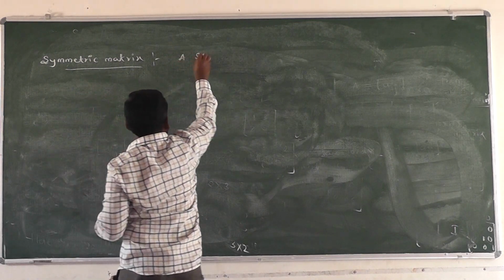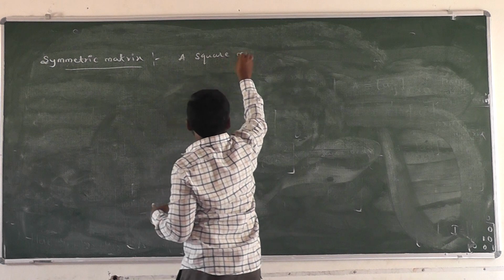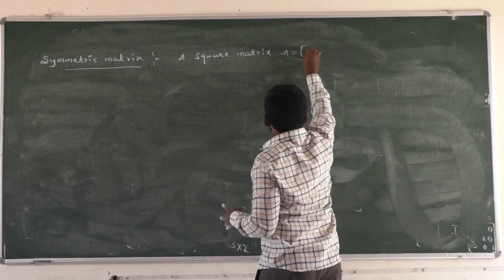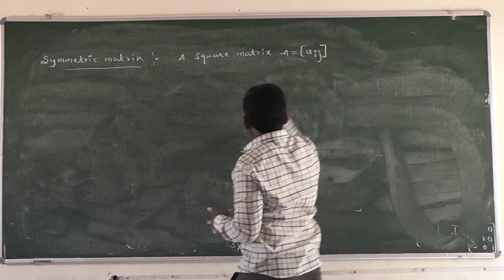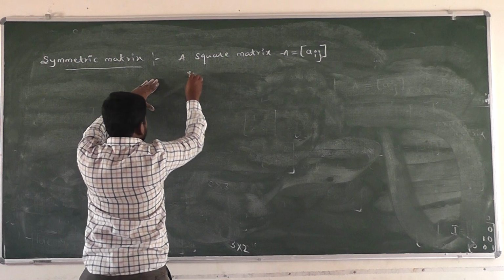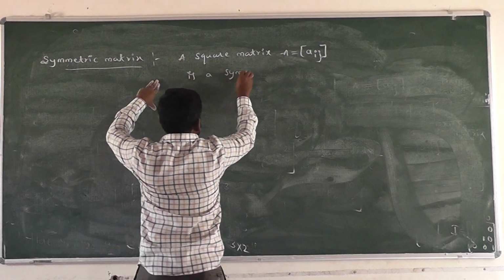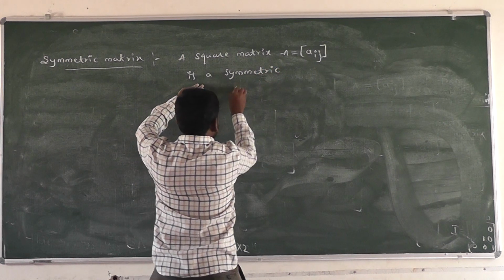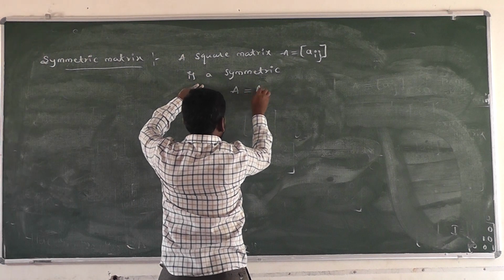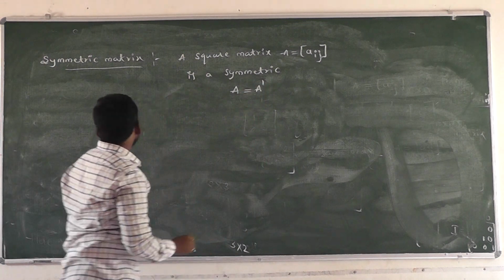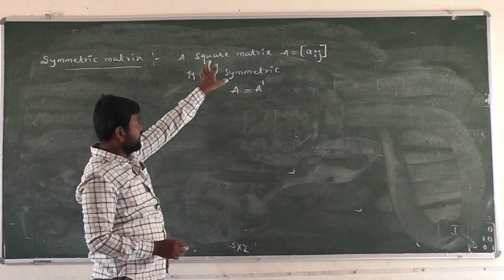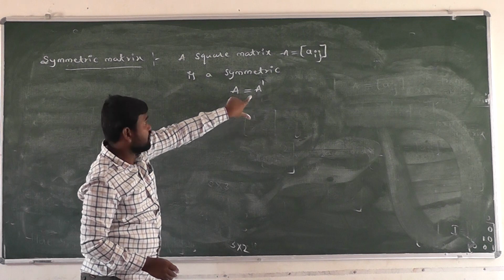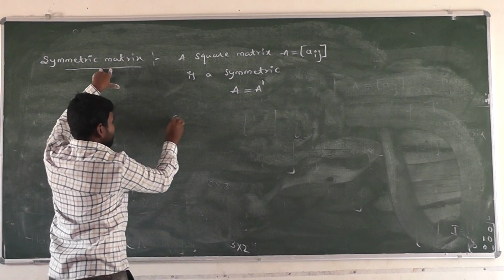A square matrix A equal to Aij is a symmetric matrix if A equal to A transpose. What is meant by symmetric matrix? A symmetric matrix is always a square matrix, right? A equal to A transpose comes here. That matrix is said to be the symmetric matrix. For example,